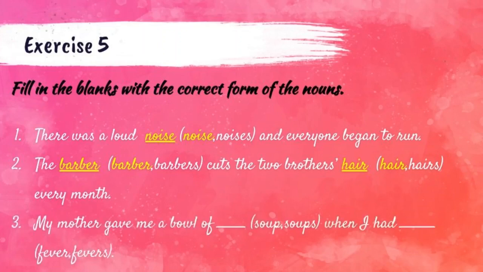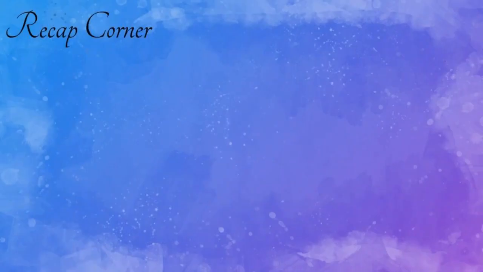Let us move to the third one. My mother gave me a bowl of dash when I had dash. Already as I said, soup is an uncountable noun. We cannot separate or count it, and uncountable nouns don't have a plural form. So a bowl of soup. My mother gave me a bowl of soup when I had fever, not fevers, because fevers is not the correct answer. Fever. My mother gave me a bowl of soup when I had fever.